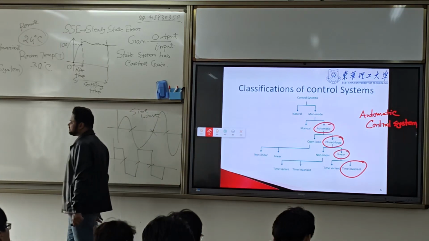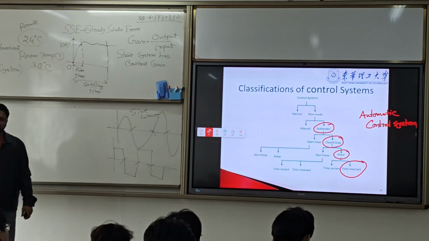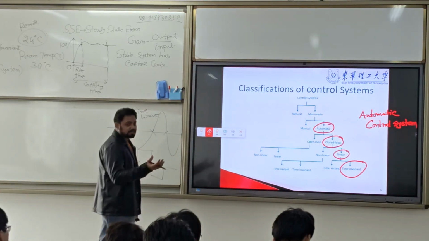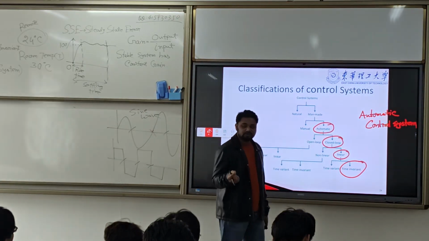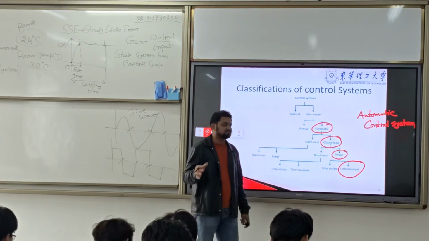An automatic system will be a closed loop system, a linear system and a time invariant system. Shortly we call it an LTI system.